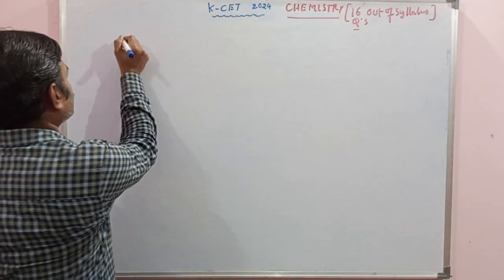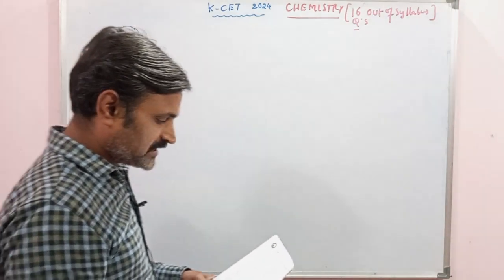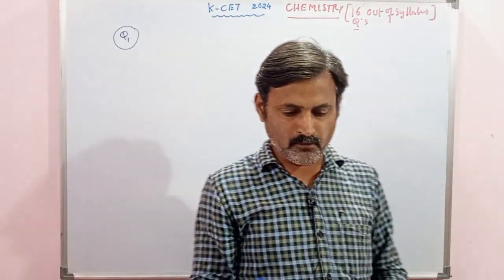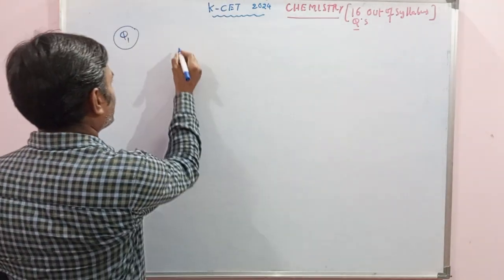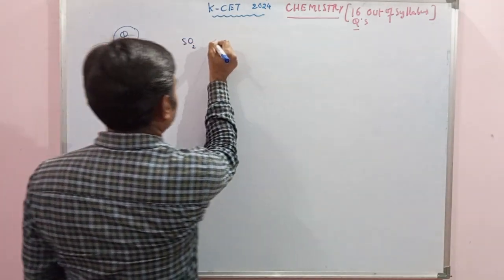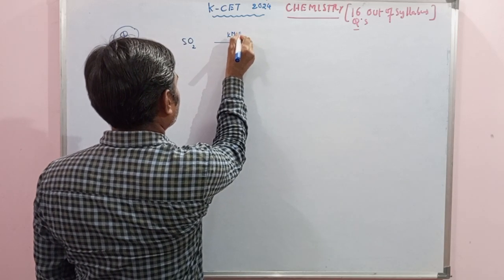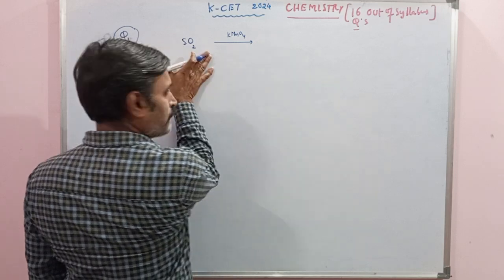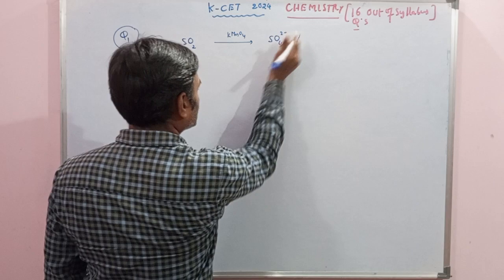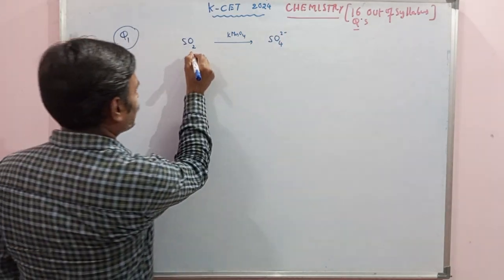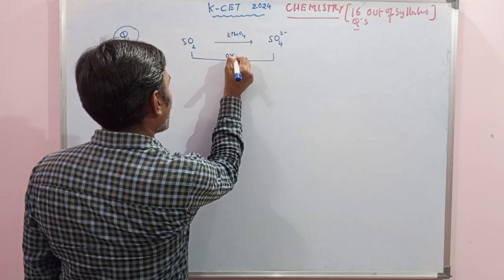In the first question, from the D-1 code, I have: in the reaction between moist SO2 and acidified permanganate solution, there are four options given. Usually whenever SO2 is given in the presence of KMnO4, sulfur dioxide will be converted into its highest oxidation state, sulfate. It means sulfur dioxide is converted into sulfate, and this transformation is called oxidation.